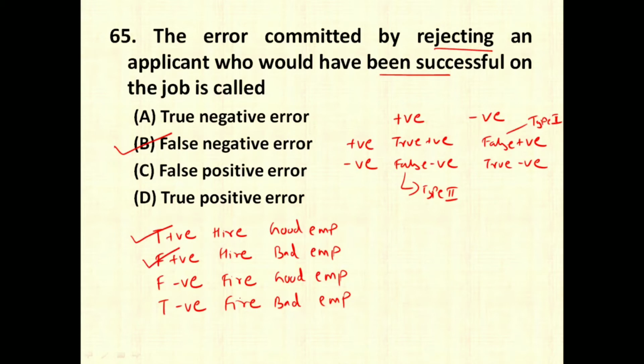If you fire an employee who actually is good for your company, then it is called a false negative. And if you fire an employee who is not good for your company, then it is called a true negative. So this is how you have to understand the negative and positive errors.